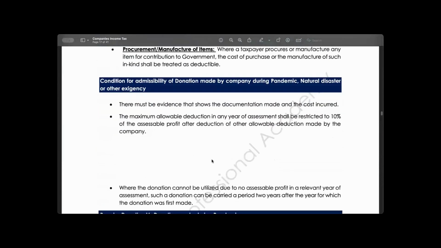What are the conditions for admissibility? Now, the person making the donation must show evidence and documentation of amounts paid or costs incurred. You must show government that this is the evidence, this is what I've been able to incur for this purpose. And just like I said the other time, the maximum allowable deduction in any year of assessment shall not be more than 10%, that is restricted to 10% of the assessable profit after deduction of the donation. So it cannot be more than 10% of the assessable profit.